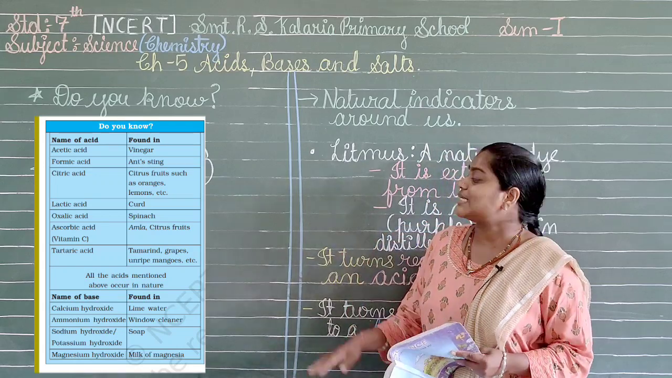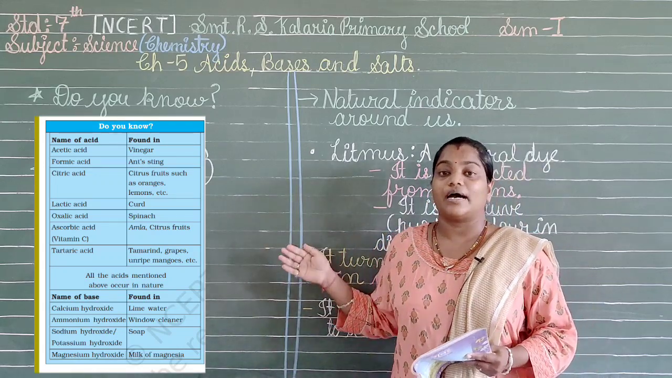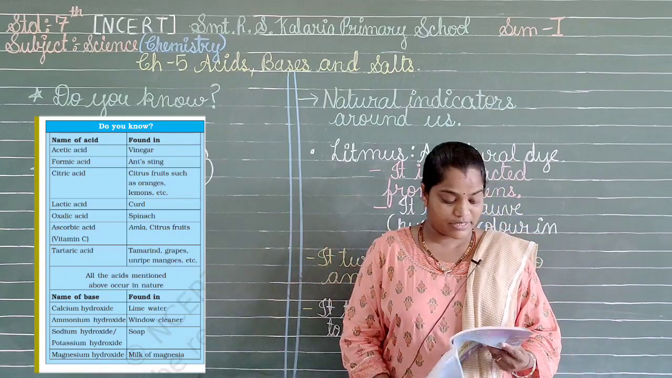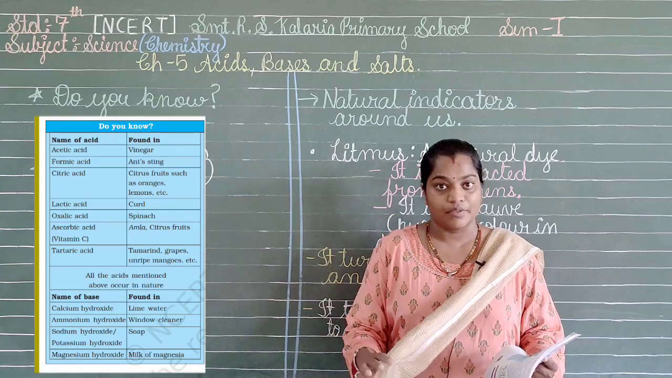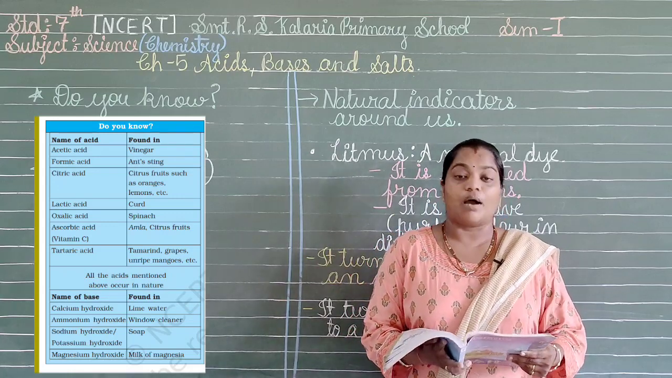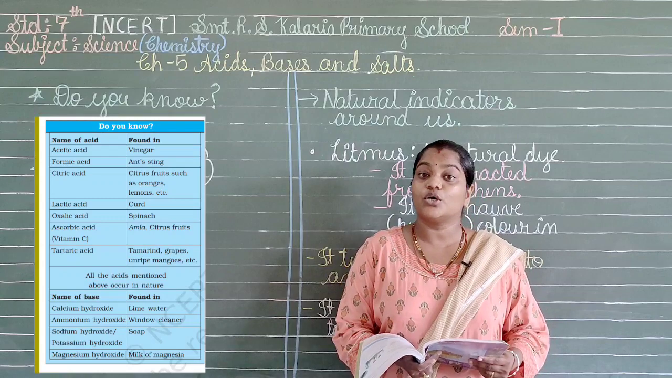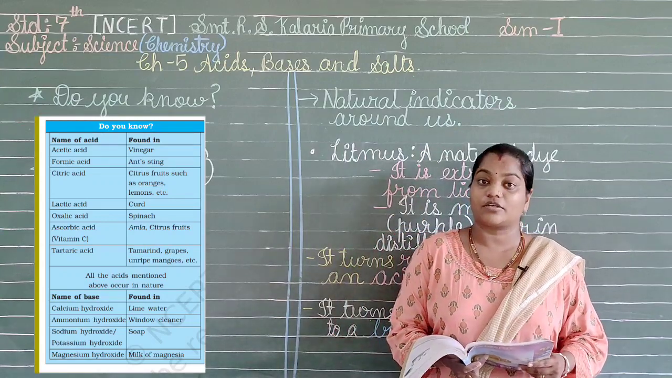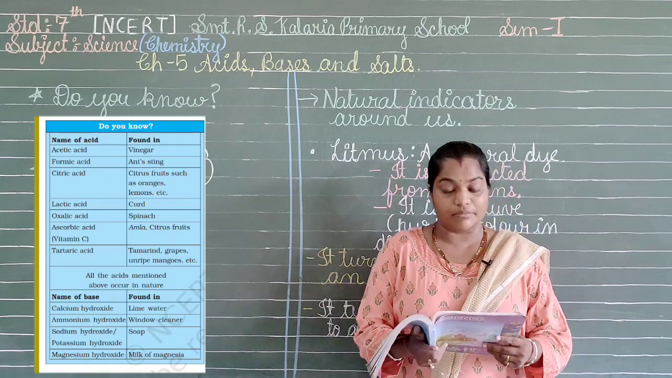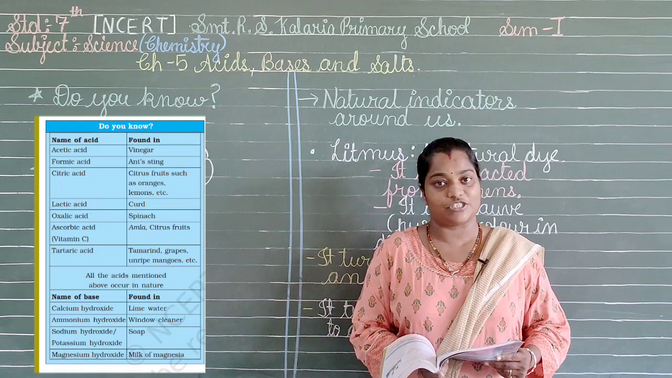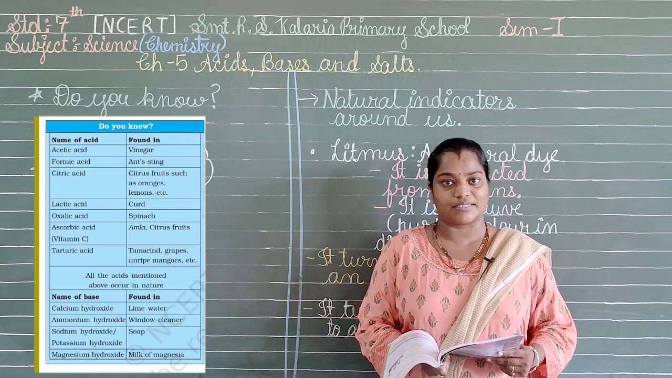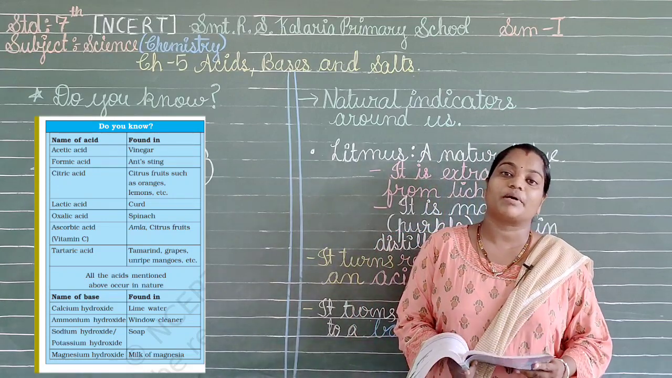The second column is telling us about the bases. Now what are these bases and in which items or substances are they present? Here we have the first base, calcium hydroxide. Calcium hydroxide is present in lime water. The next one is ammonium hydroxide. It is present in window cleaner. Next we have sodium hydroxide or potassium hydroxide, which is available in soap. Then we have magnesium hydroxide, which is available in milk of magnesia. So this table gives us a list of some of the acids and bases which are available to us in nearby places.